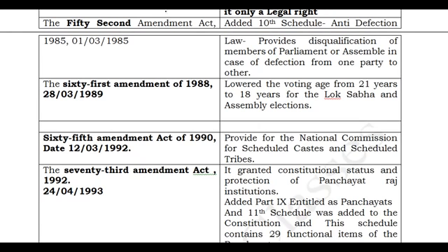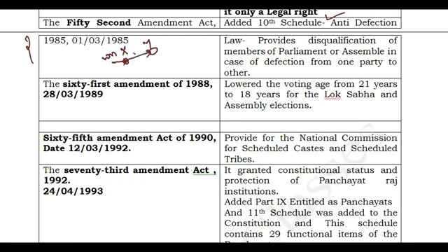Now we'll see the 52nd Amendment Act. We have got the 10th Schedule because of this 52nd Amendment Act only. That 10th Schedule is also called the anti-defection law, as we have seen. So what is this anti-defection law? As I explained, if one person wins an election from one party, let us say party X, and after winning the election he joins party Y, this is a defection.